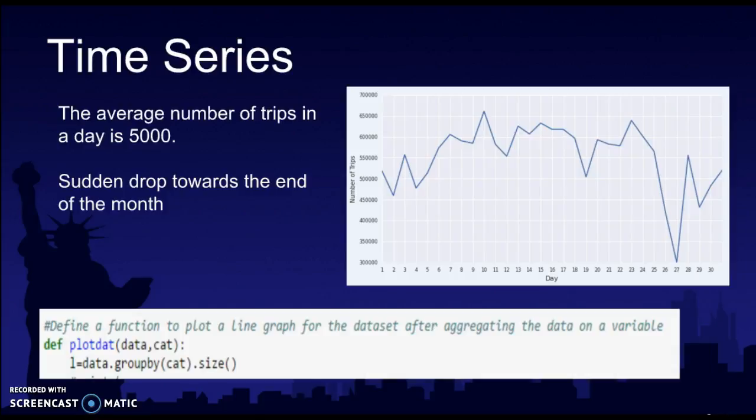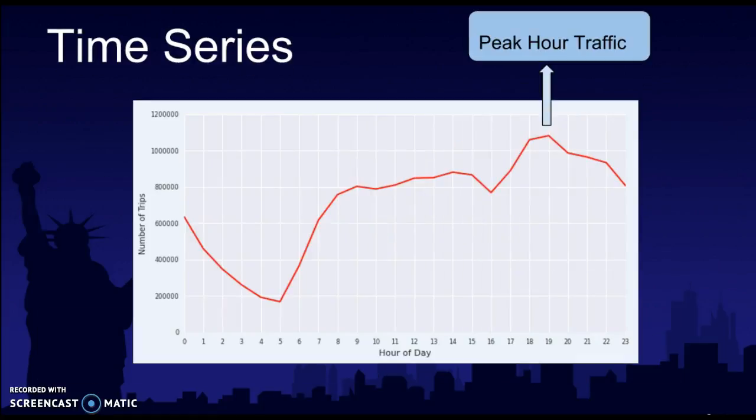Another thing that we did was we had data in the form of dates and time of the day, so we looked at some time series analysis. We see that the average number of trips in a day is close to 5,000, but there's a sudden drop towards the end of the month, around the 27th of Jan and Feb. This could be because people primarily run out of money during the end of the month. So that could be another factor for the drop there.